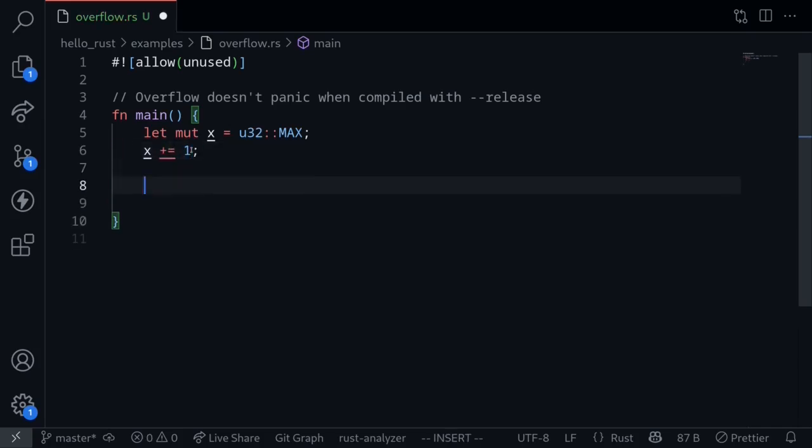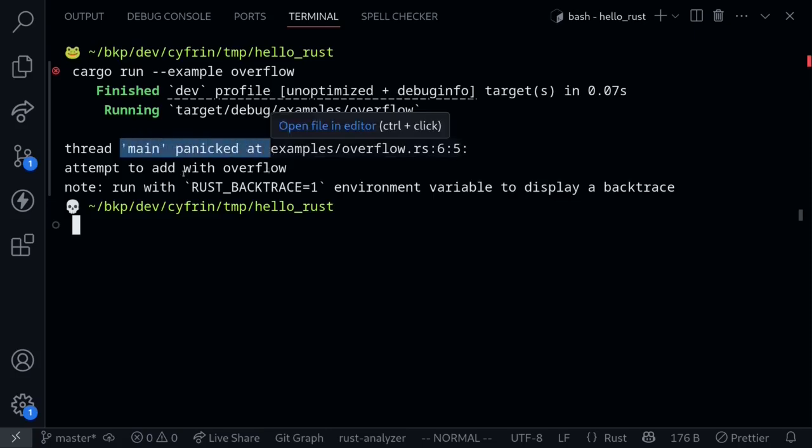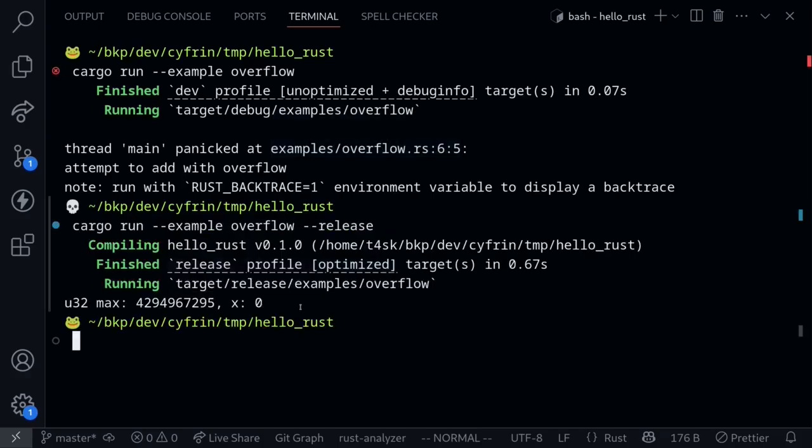Okay, and then let's print these out. We'll print the maximum of u32 along with the new value for x. Execute the code and the main function panics with the error attempted to add with overflow. This is because we didn't run this code with the release flag enabled. So now let's run the same code using the release flag. And this time, notice that the code executed without any errors. Here is the maximum of u32, and then after adding 1, x is equal to 0. If this number did not overflow, you would see that x is larger than this number. However, because x overflowed, it wrapped around and became 0.